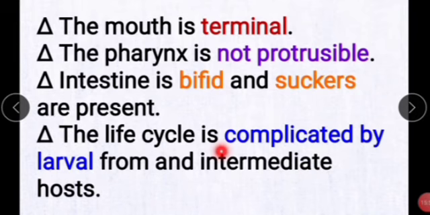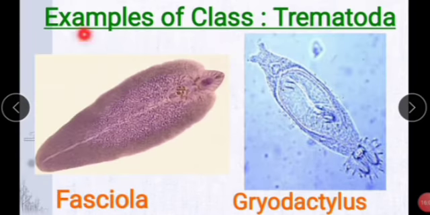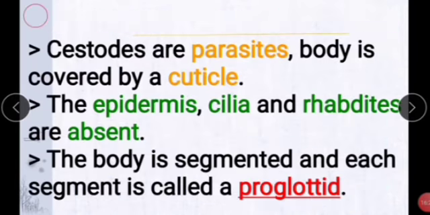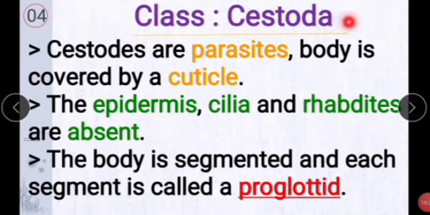Here the life cycle is very complicated because larval forms develop in the intermediate host. Next, examples of class Trematoda, like Fasciola and Gyrodactylus. Next, class Cestoda.